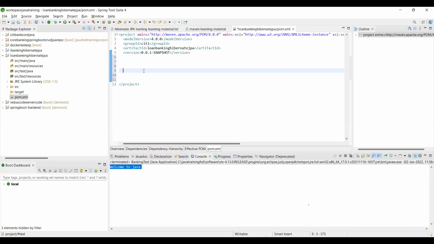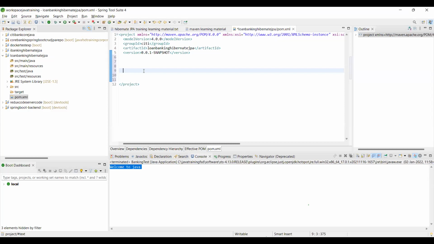In order to do this, we need dependencies. To develop using Hibernate, we need the Hibernate related jar files, and to connect from our Java program to the database, we need the MySQL driver because we are using MySQL. So those two jar files we need.